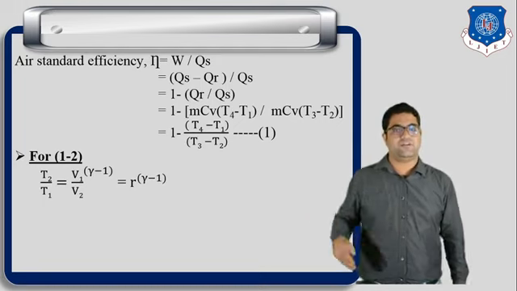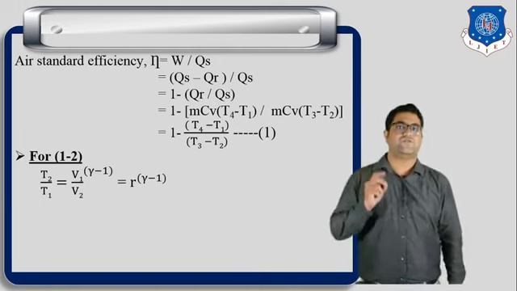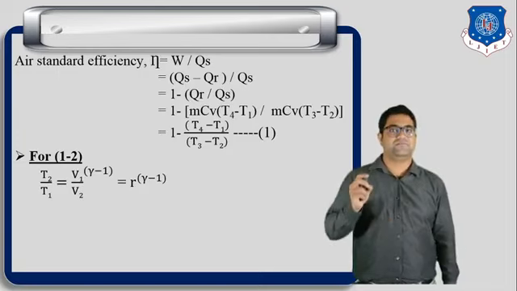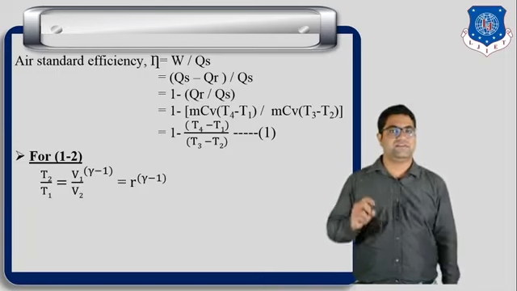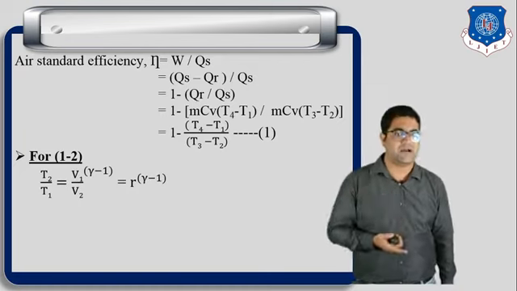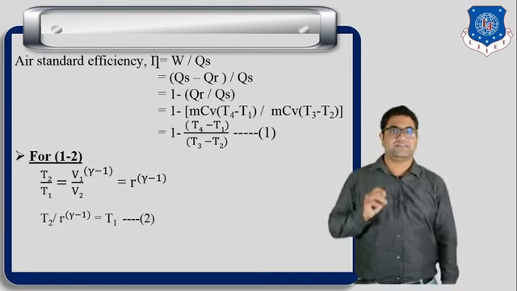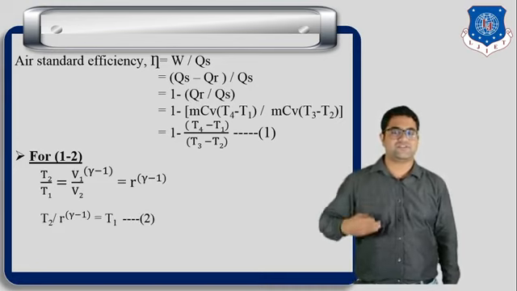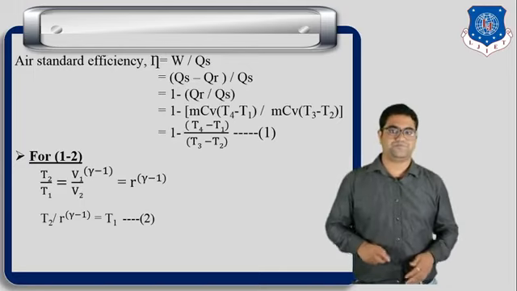We know that V1 by V2 is the compression ratio, so we can write V1 by V2 as small r. So T2 by T1 is equal to r raised to gamma minus 1. So finally we can write T1 is equal to T2 by r raised to gamma minus 1. This is our equation number 2.